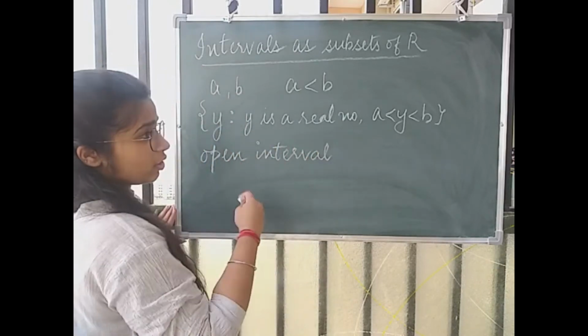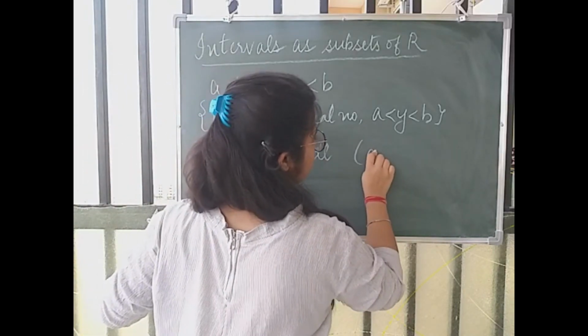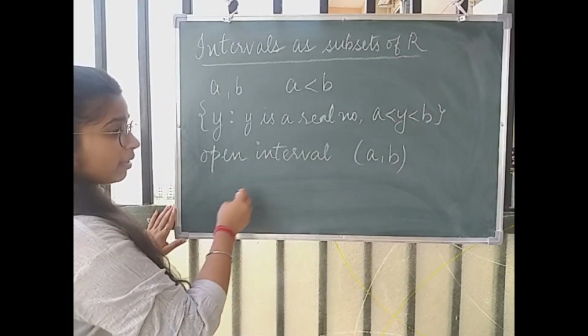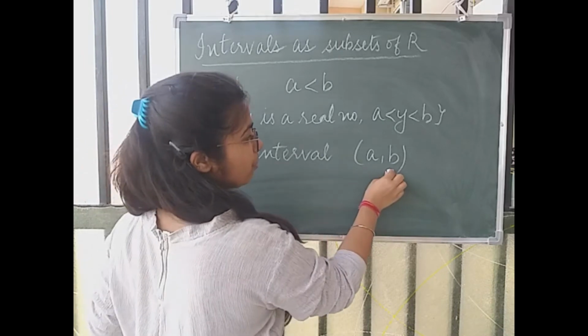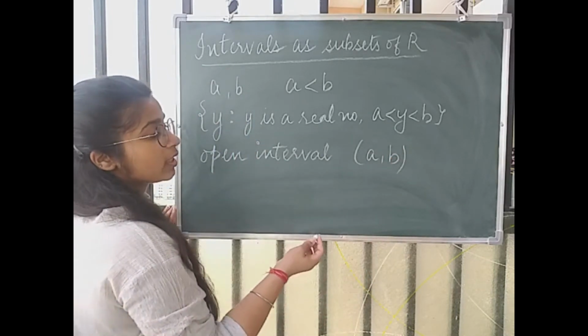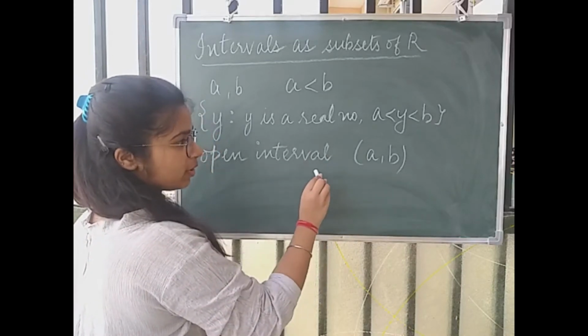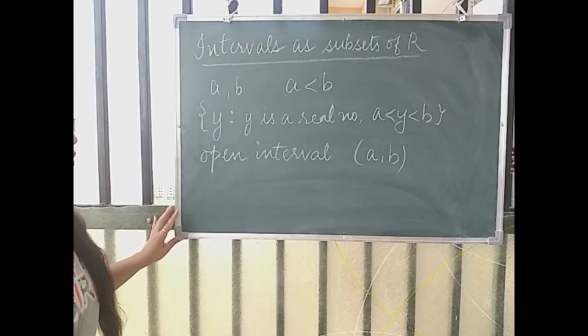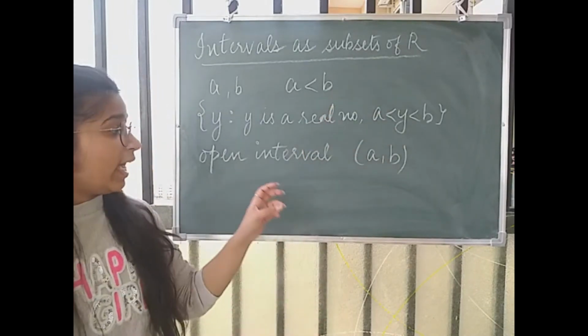And it is denoted by the round brackets which contain a comma b. इसका मतलब क्या होता है? a comma b को जब हम round brackets में लिखते हैं, this is an open interval, और इसका मतलब ये होता है that all the real numbers which lie between a and b come in this interval. So this is a subset of R, and this is open.